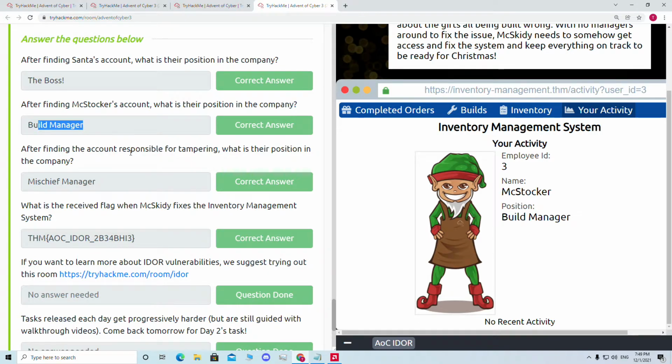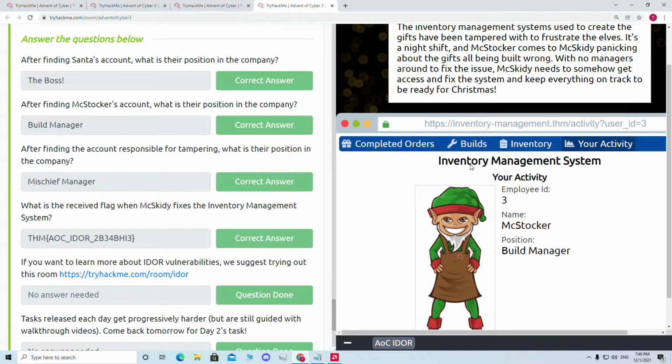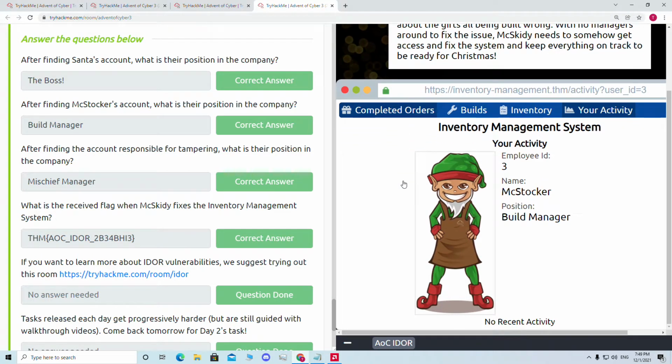Then, after finding the account responsible for tampering, what is their position in the company? Now we need to find the guy who did all the activity. Among all of the employees, there is one employee who messed up things, who changed the product IDs, who is responsible for tampering with the products.